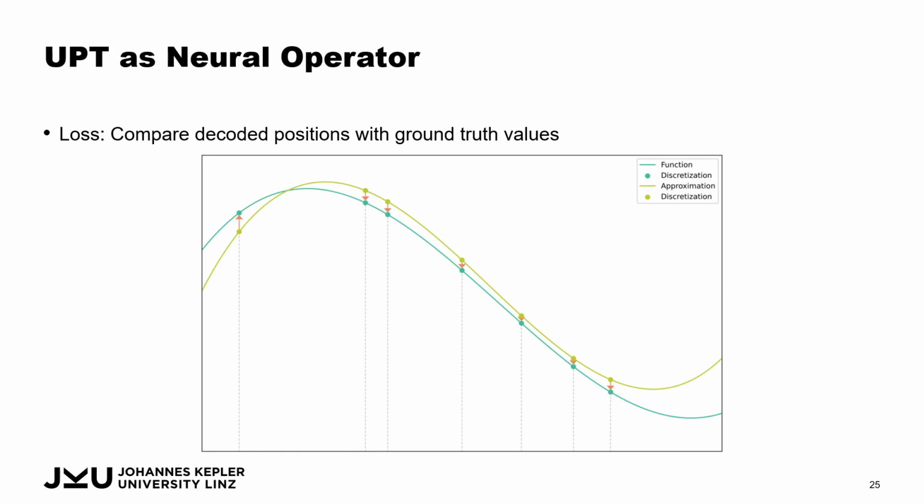So here in green and light green is the decoder output, and the darker green would be the ground truth values. So we align these two things, the discretization of these two functions, with a normal mean squared error, and with this we can train our neural operator. And one question that I have left out is, how do we actually encode 3D point clouds?